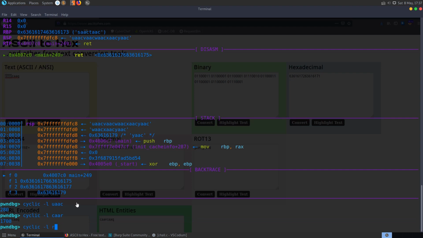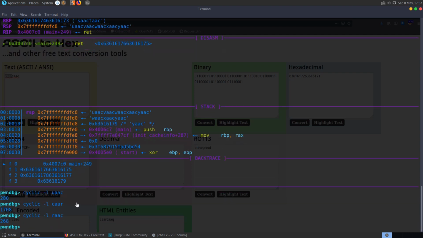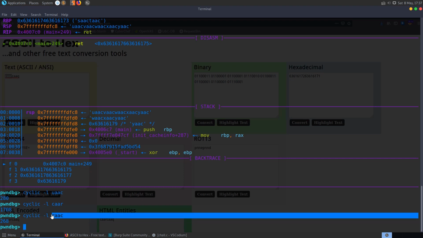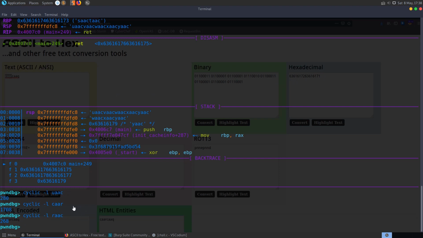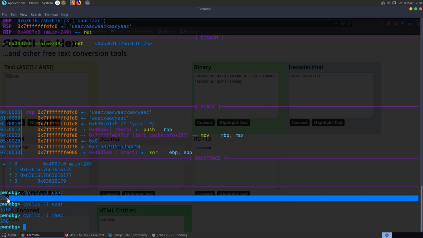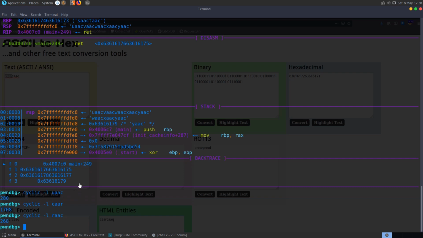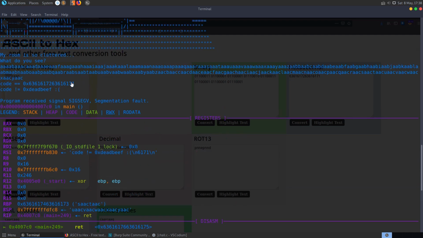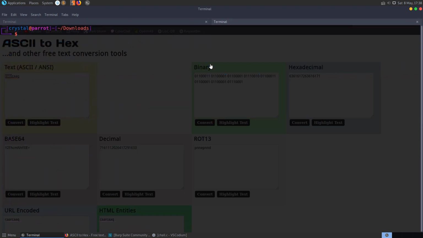Let's see, if we swap that round, we'll see that because of the little endian issue, we had to reverse the hex values that came out there. But that's telling us that we can write 280 bytes to overwrite our return address of the instruction pointer, or we can overwrite 268 bytes to get to our code variable, which is where we want to write dead beef. So we could go and test this out. Let's go and try this quickly.